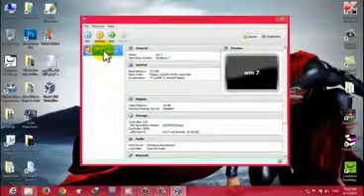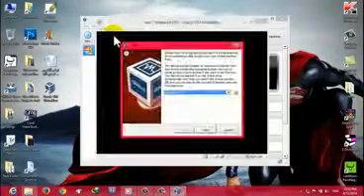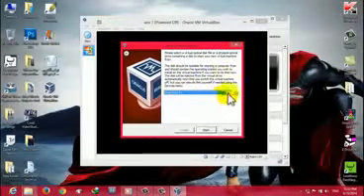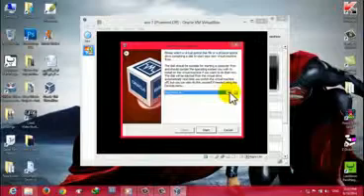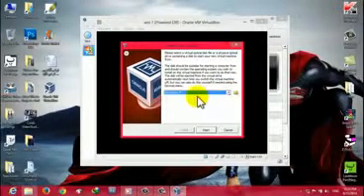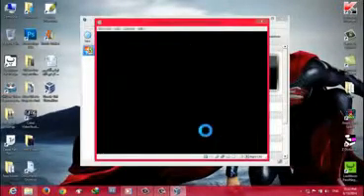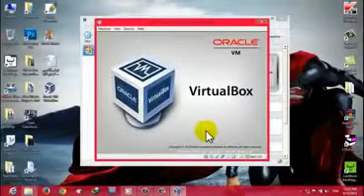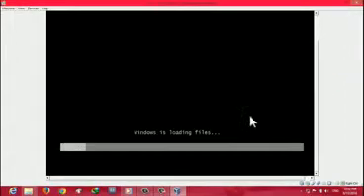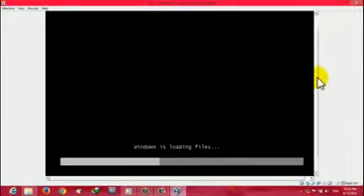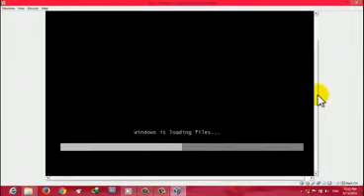Select the virtual machine, click on Start, select your hard drive or CD-ROM, then click on Start. Okay, now our installation has started. I will skip this part because everyone knows how to install Windows.